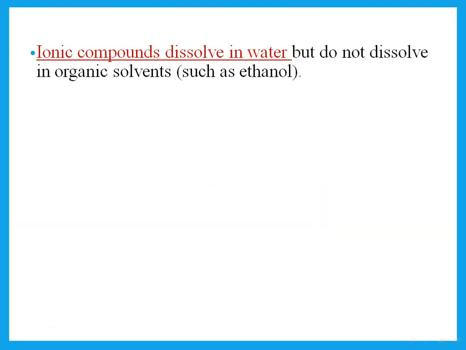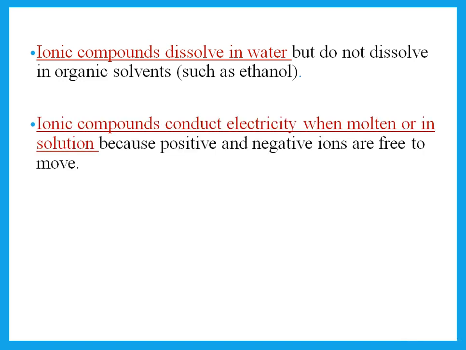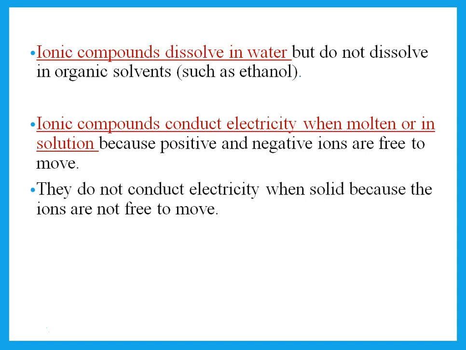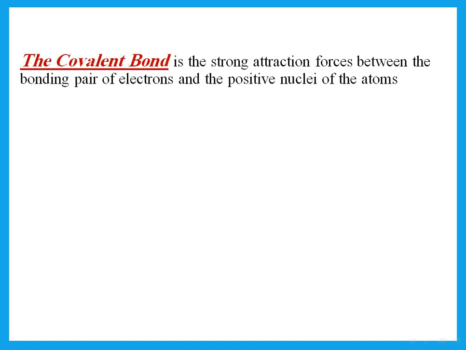Remember, ionic compounds dissolve in water but do not dissolve in solvents like ethanol. Ionic compounds conduct electricity when molten or in solution. When molten or in solution, ionic compounds conduct electricity because the positive and negative ions are free to move. But they will not conduct electricity when solid because the ions are not free to move.